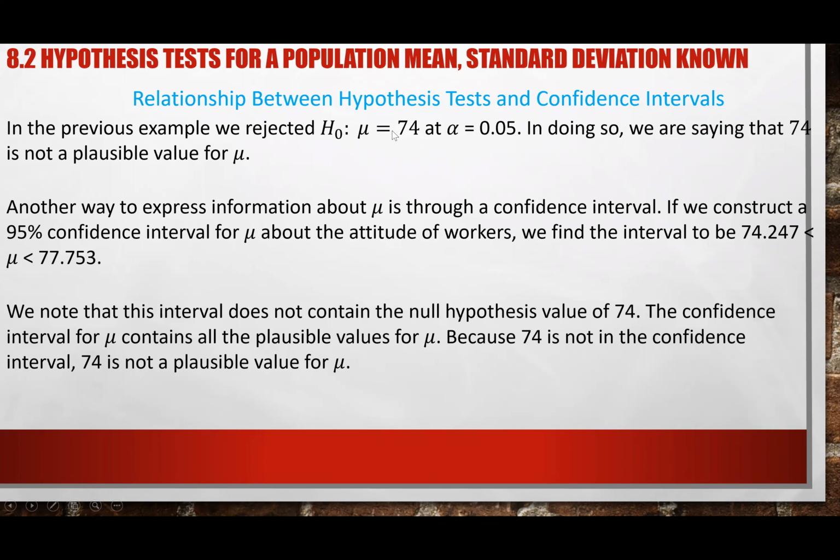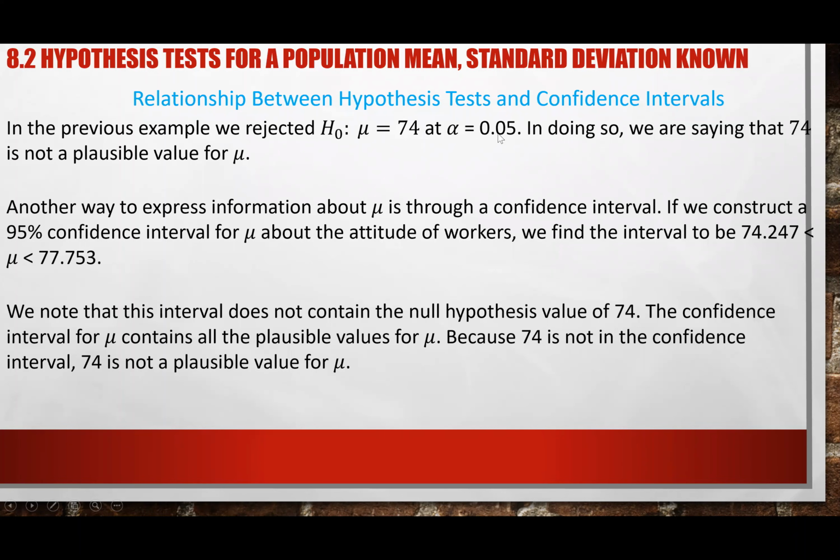The other way to see it is, if this problem were in chapter 7, then we construct a 95% confidence interval. Remember the alpha is the leftover: the level of confidence is 95%, and 1 minus 95% is the alpha.